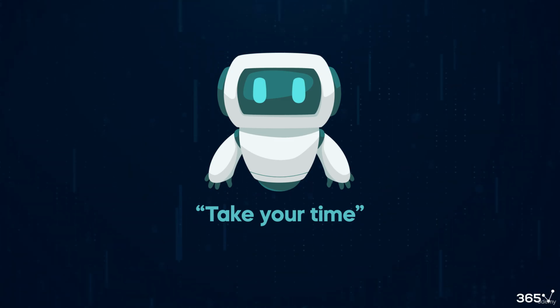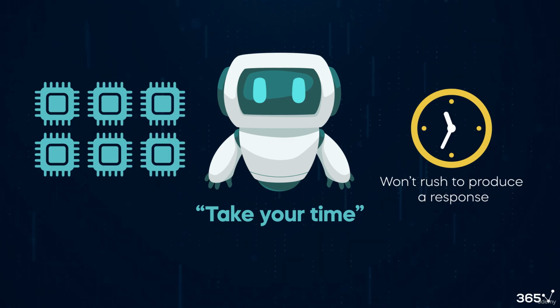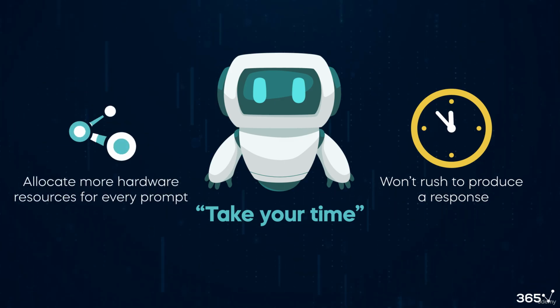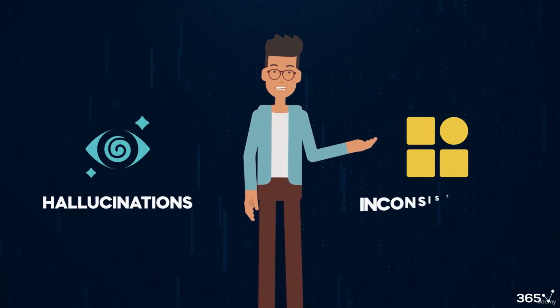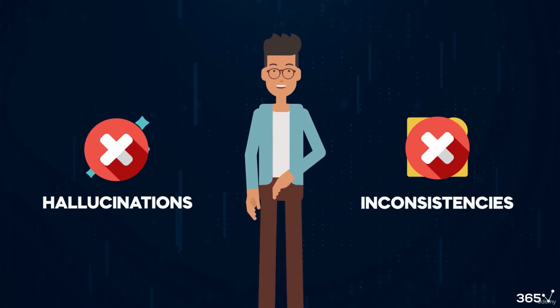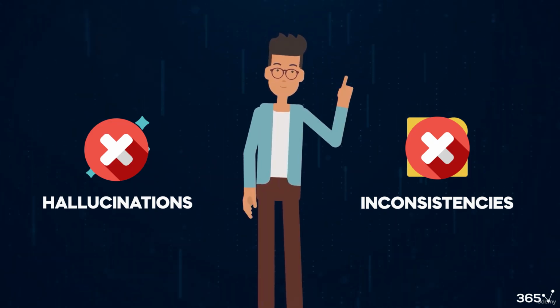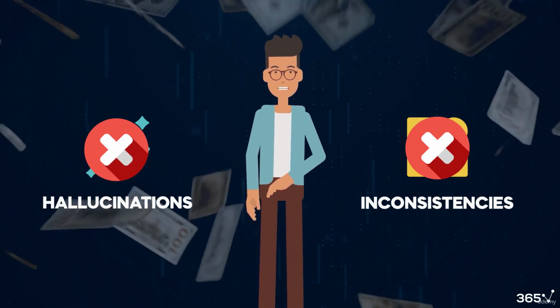Hopefully, if you do that, it won't rush to produce a response, and the system could allocate more hardware resources for every prompt. In any case, detecting hallucinations and inconsistencies and finding ways to deal with them will be one of the major topics of AI research in the years to come, and will surely become a market worth billions.